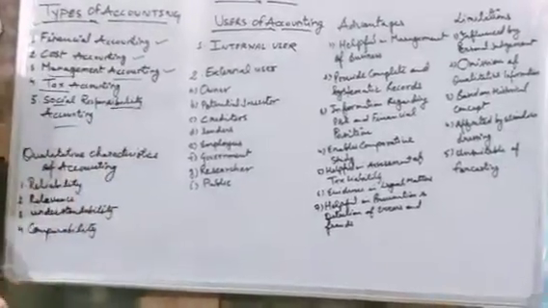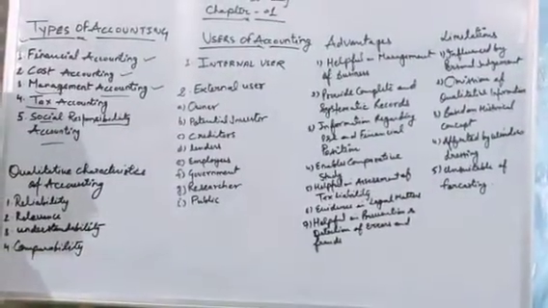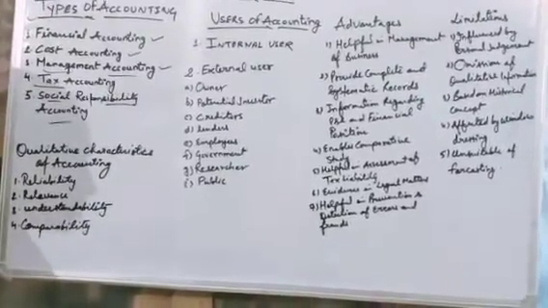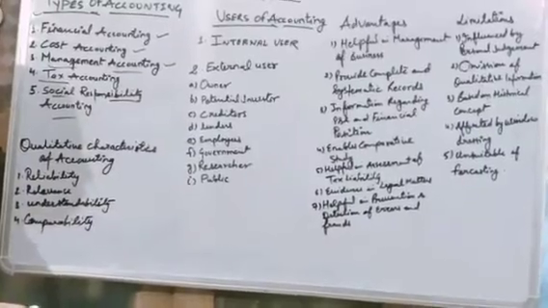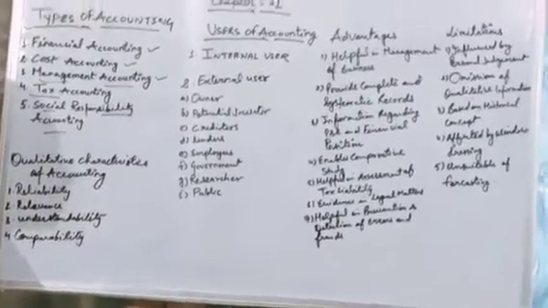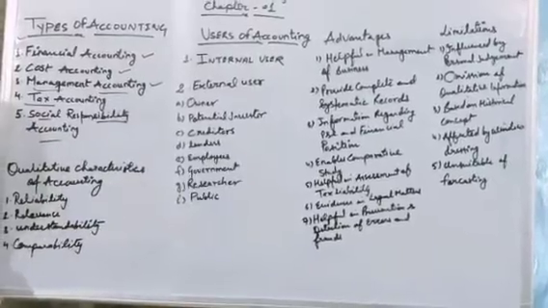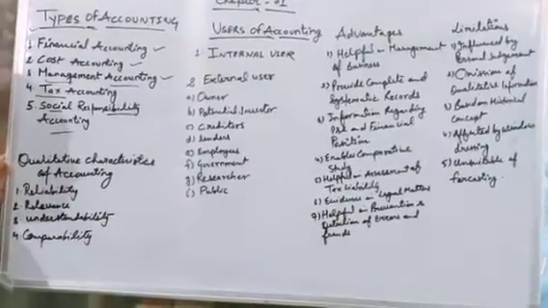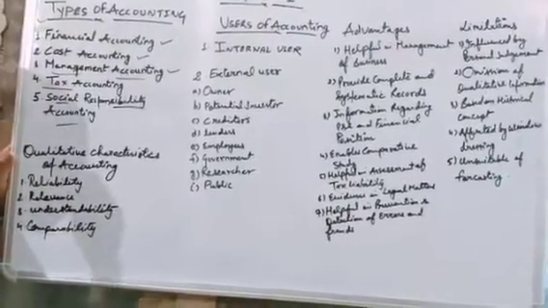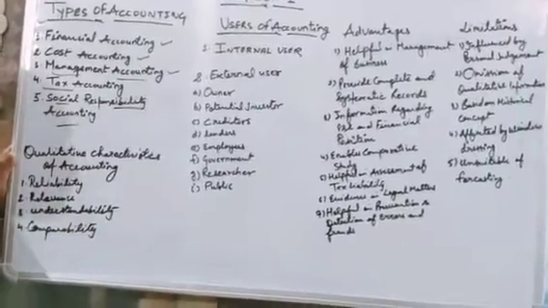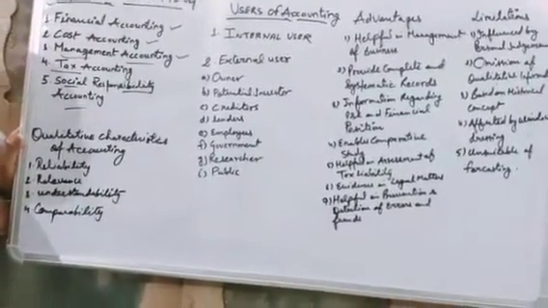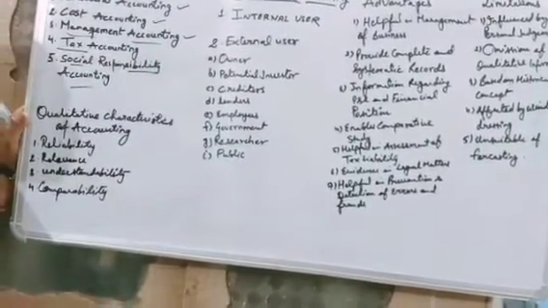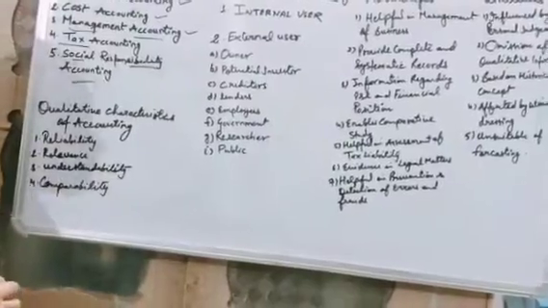As we know, our business is working in a society. Our business organization uses society's resources. That's why it is a responsibility of business to fulfill some social responsibilities. In social responsibility accounting, the business is responsible, and it is an obligation of the business organization. They have to do something for the benefit of the society. So that comes under social responsibility accounting.